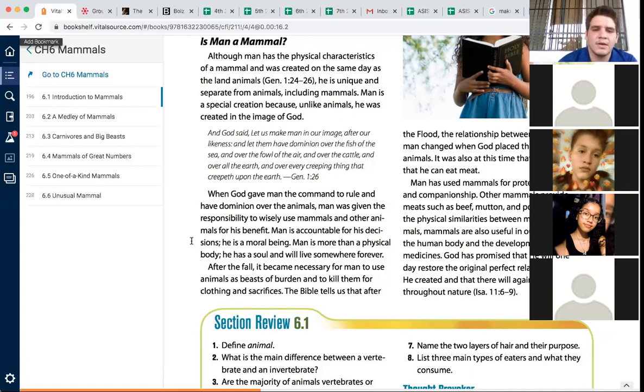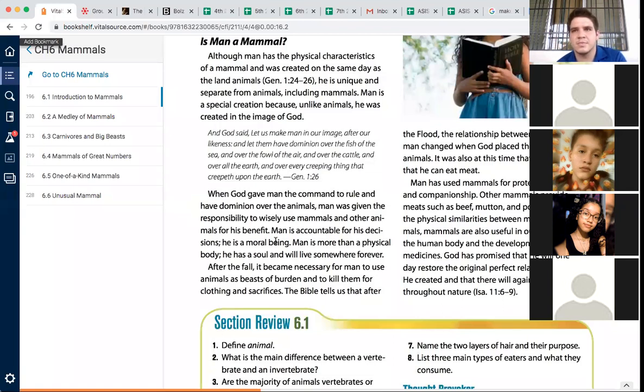Here, I'll finish it for you because we have to be getting done. The Bible tells us that after the flood, the relationship between animals and men changed when God placed the fear of man into animals. It was also at this time that God told man that he can eat meat. Man has used mammals for protection, service, and companionship.